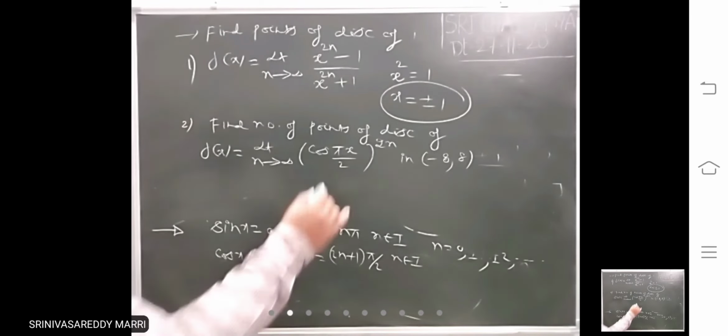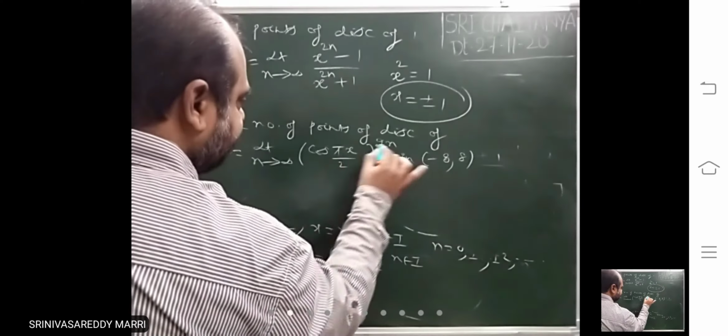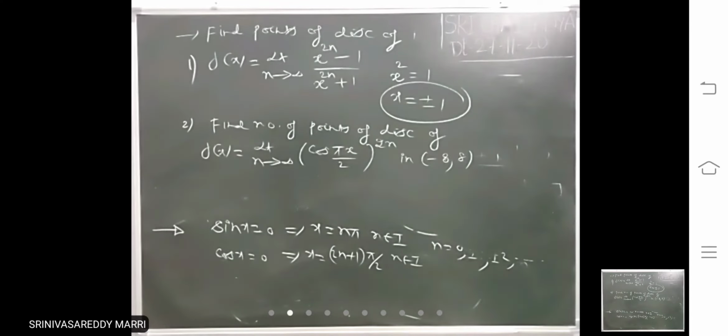You have to find number of points of discontinuity of this function.